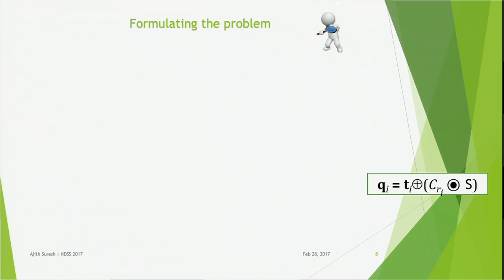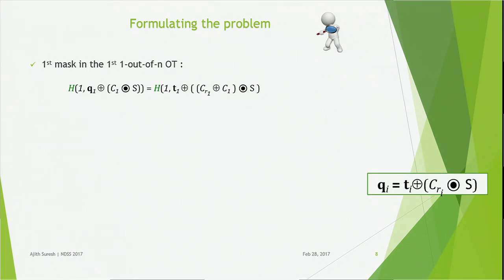Now, in order to formulate the problem, let's see the first mask in the first 1 out of n OT in the case where none of the rows are tweaked. Then the mask will be of the form h of (1, Q1 XOR C1 bitwise ANDed with S). That is the same as h of (1, T1 XOR (CR1 XOR C1) bitwise ANDed with S). Now, as I said earlier, the distance between any two WH code words is exactly k by 2.